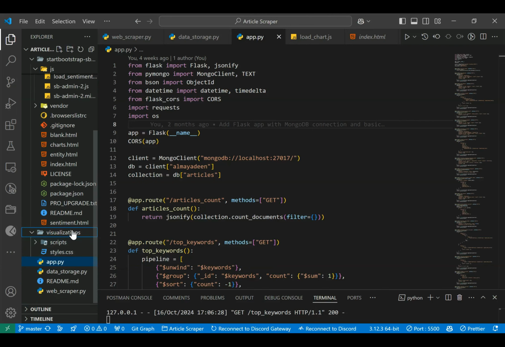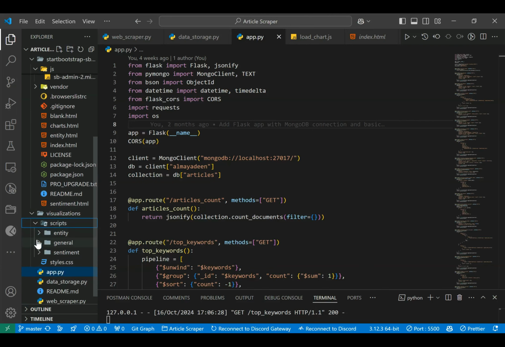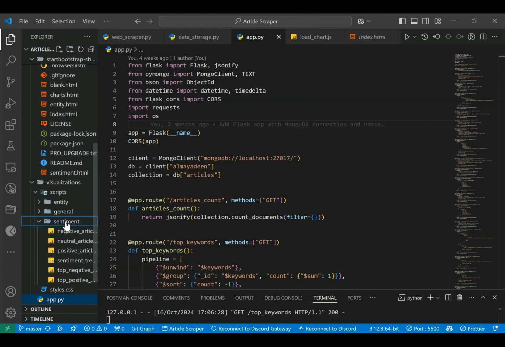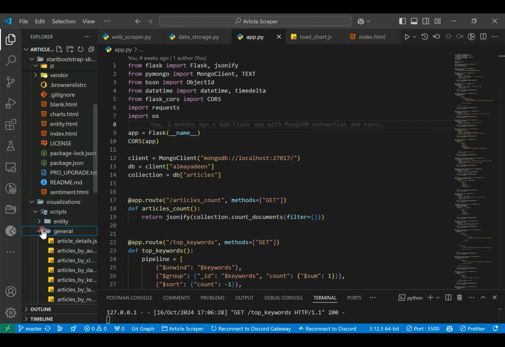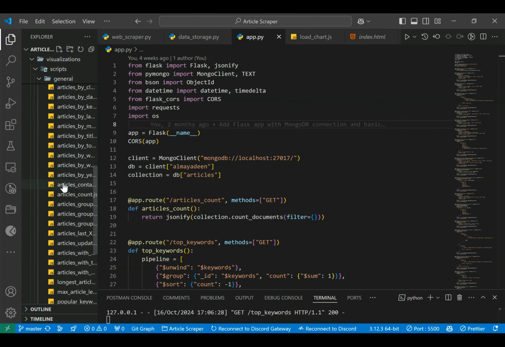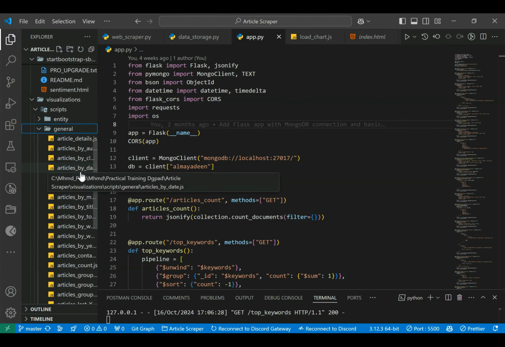In the visualizations folder, I created another folder called scripts, and in these three folders, the general, sentiment and entity, I put the visualizations corresponding to each title.